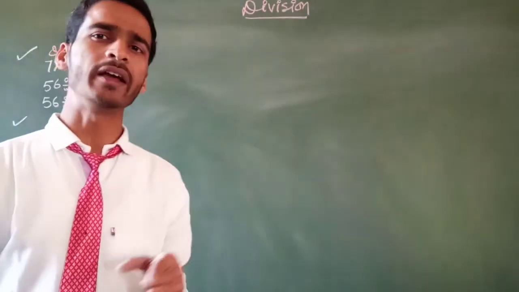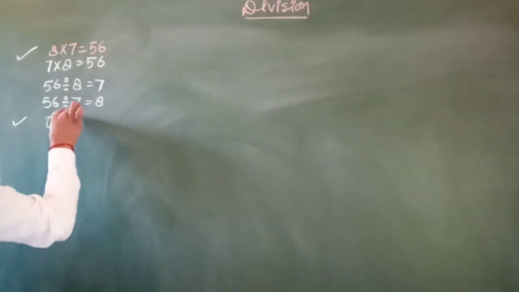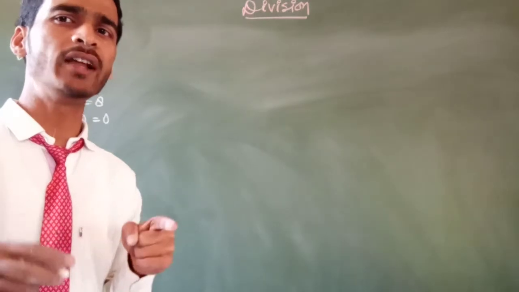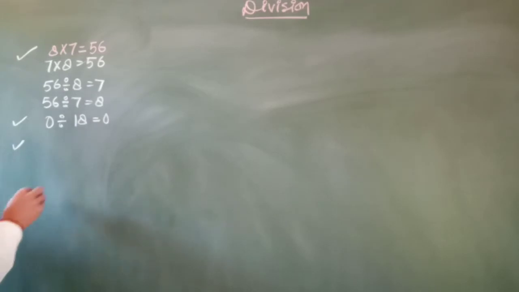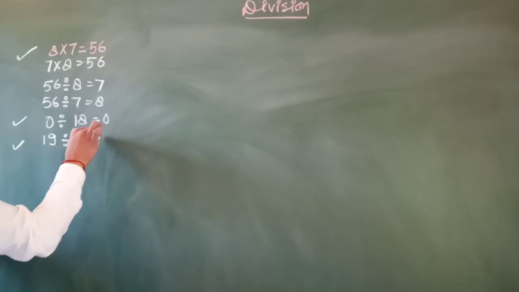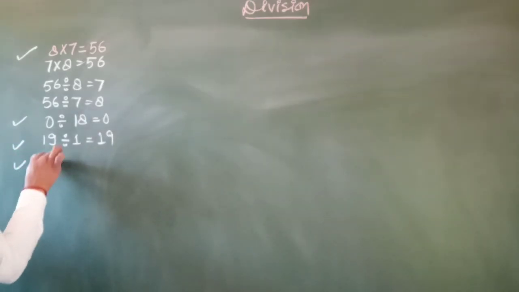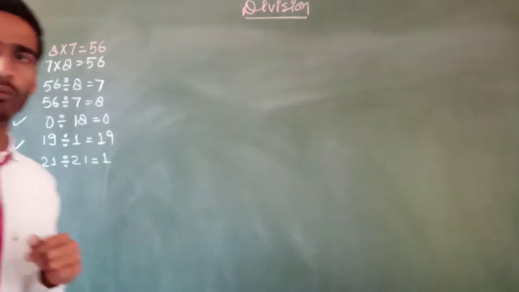When 0 is divided by a number, the answer is 0. On the other hand, when a number is divided by 0, that is meaningless. Next, when a number is divided by 1, the quotient is the number itself. And next fact, when a number is divided by itself, the quotient is 1.